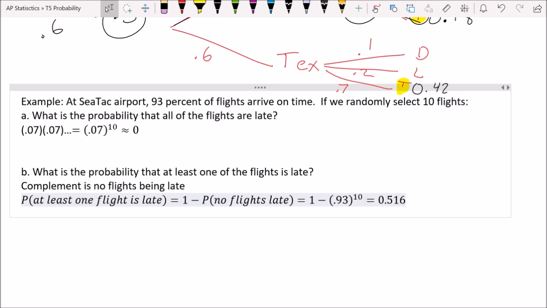Okay, and so let's think about it. You do know that most of the flights are going to be on time, because 93% of them arrive on time, but that's not 100%. So if you pick 10 flights, about half the time, all 10 of those will be on time, is what that's saying. And that kind of makes sense if you think about it.